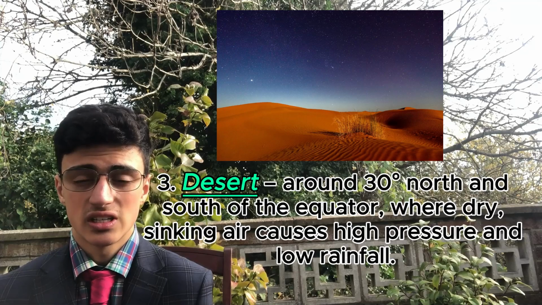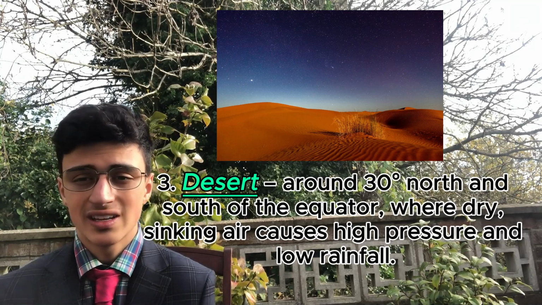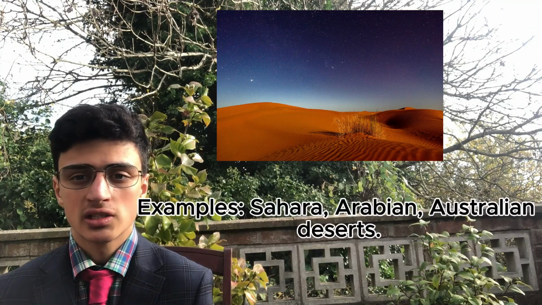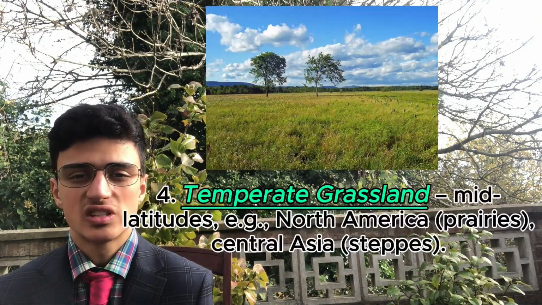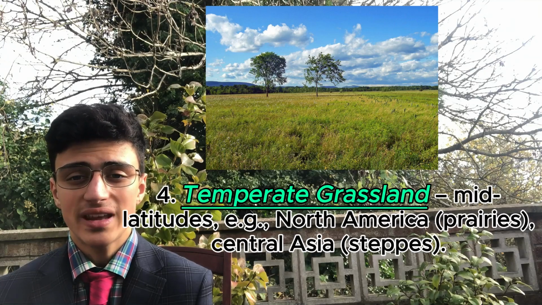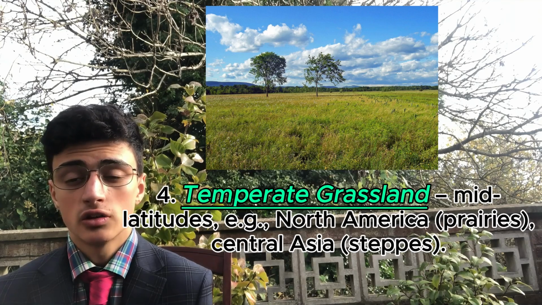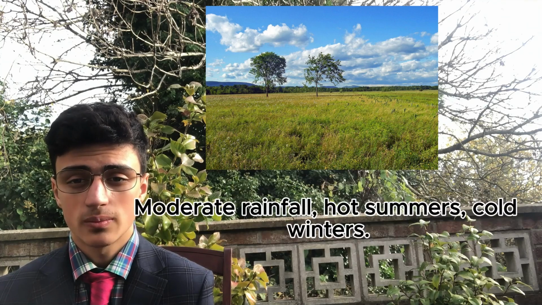The desert is around 30 degrees north and south of the equator, where dry, sinking air causes high pressure and low rainfall. Examples are the Sahara, Arabian, and Australian deserts. The temperate grasslands are at mid-latitudes, for example, the prairies of North America and the steppes of Central Asia, which have moderate rainfall, hot summers, and cold winters.